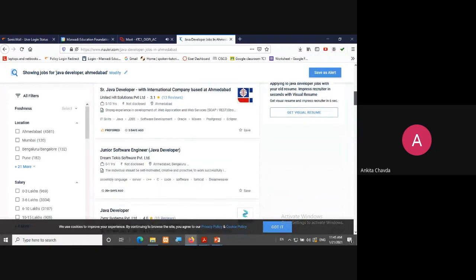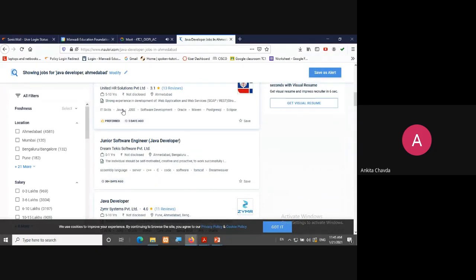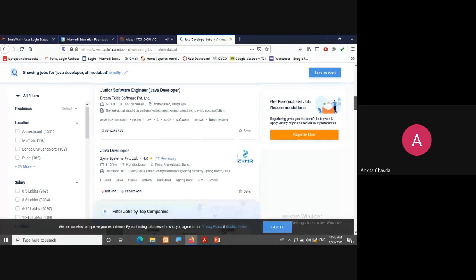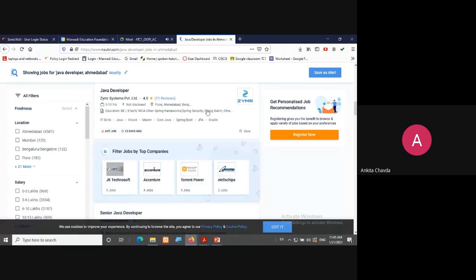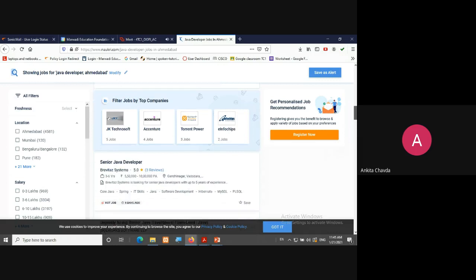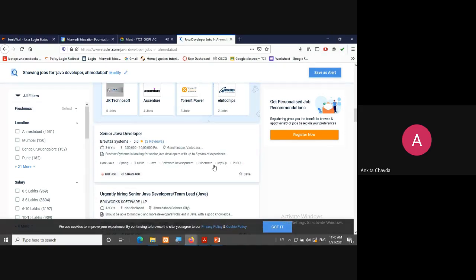Right? Everywhere you will find the keywords J2EE and Java. You can see this. Then what are J2EE and Java? That I'll explain to you. Spring Boot and all that, and keywords like Hibernate, and so many other keywords are there.